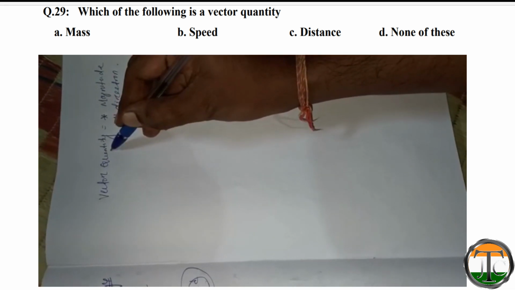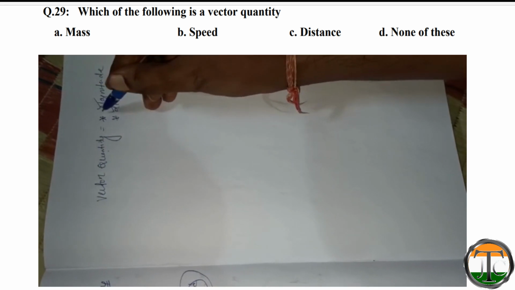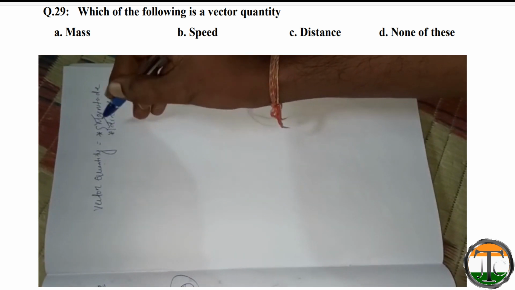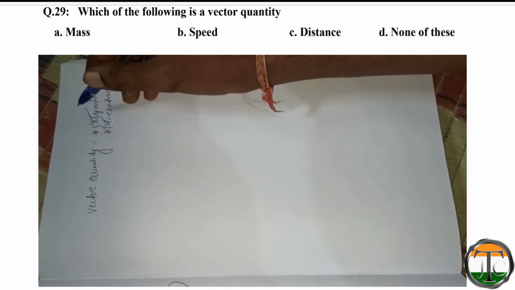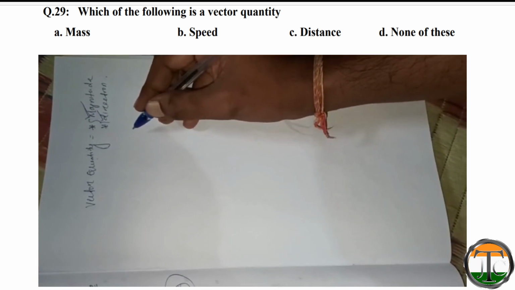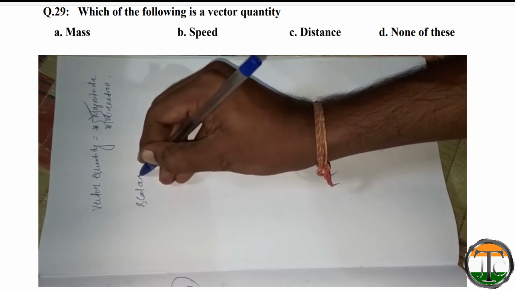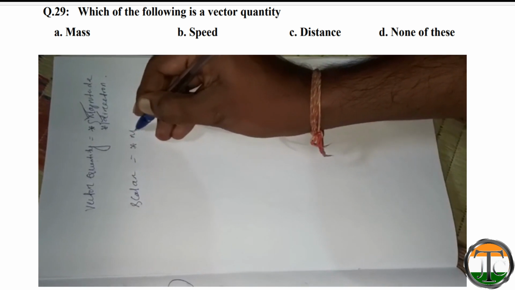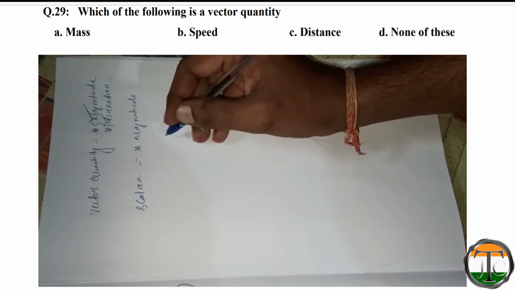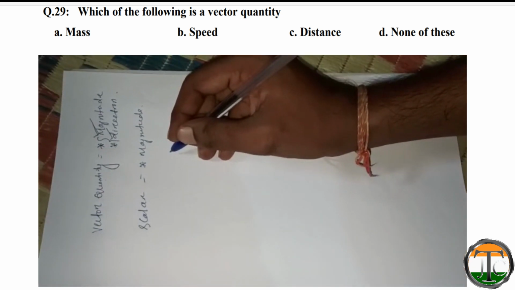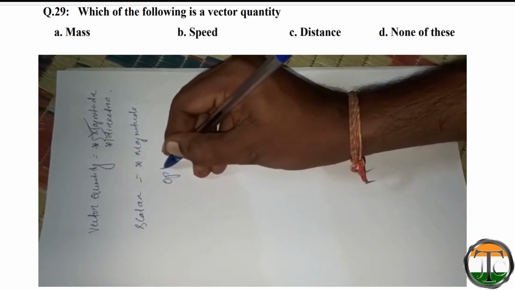If any quantity has magnitude and direction, then only it can be called a vector quantity. If it only has magnitude, then it is a scalar quantity. Mass has only magnitude, so it is a scalar quantity. Speed is also a scalar quantity, and distance is also a scalar quantity. So option D is the correct answer.